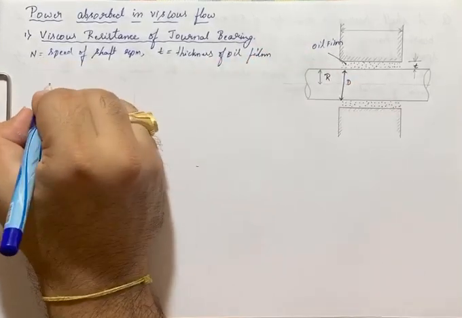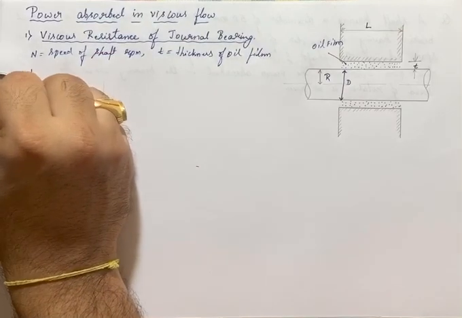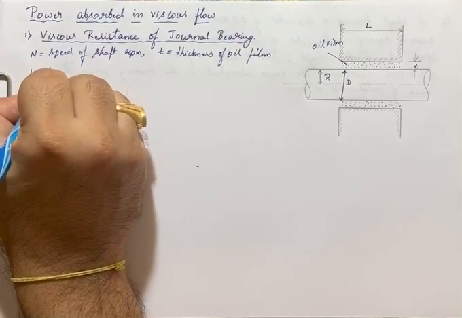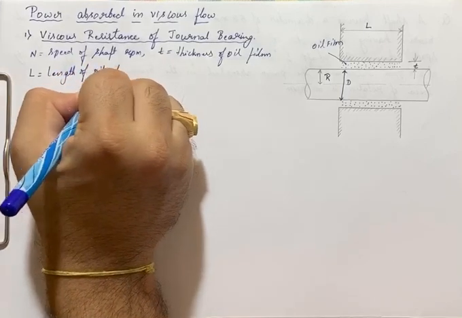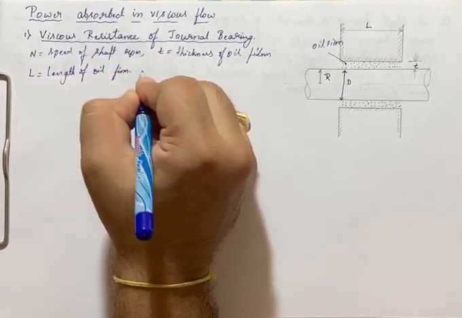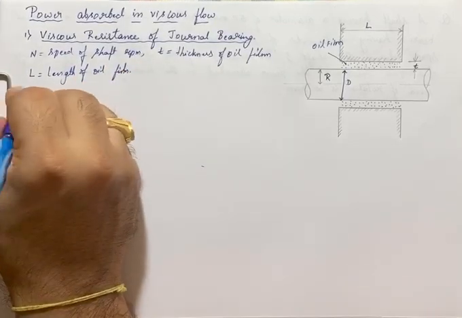Then I will take this distance as L, that is, L is the length of the oil film.